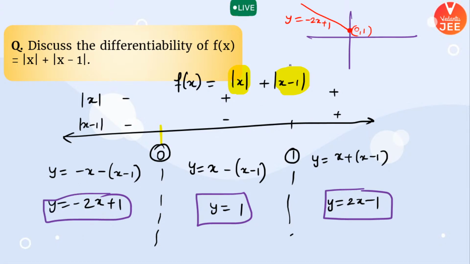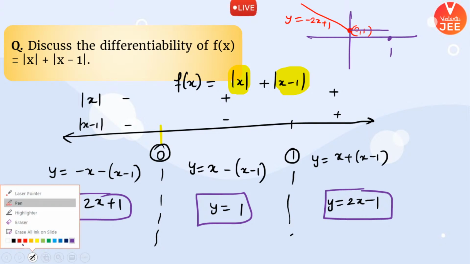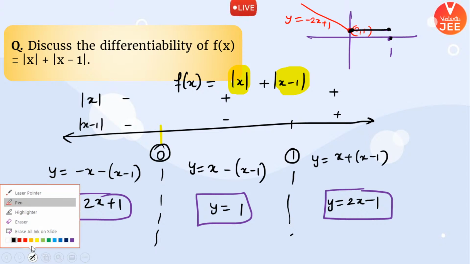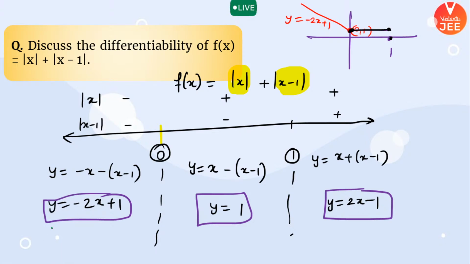Okay. When you talk about between 0 to 1, your graph will be formed of this shape. I'm drawing it in black because, yeah, this will be the shape. And then whenever x is greater than 1, the shape of the graph will be something like this. Can you see that at this point and at this point, there are sharp points coming?